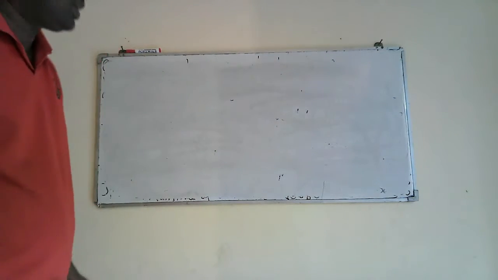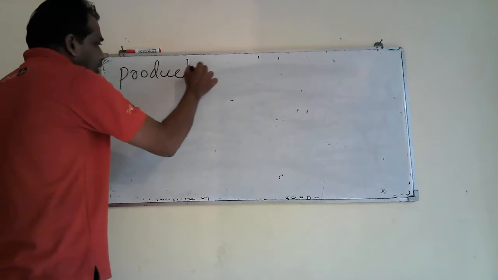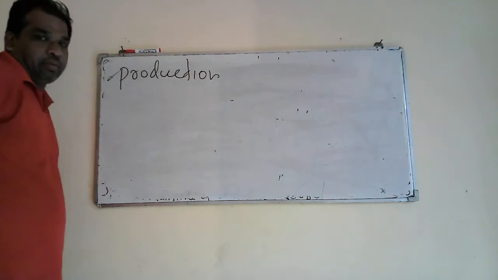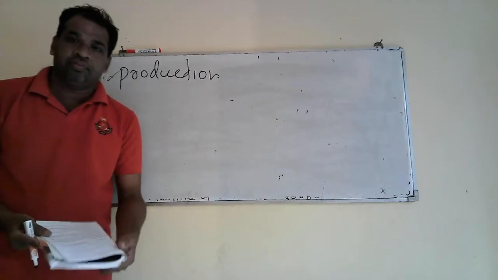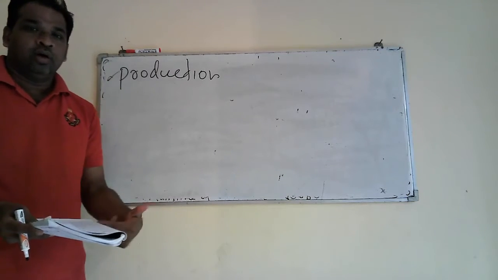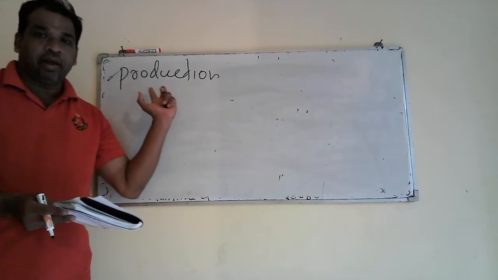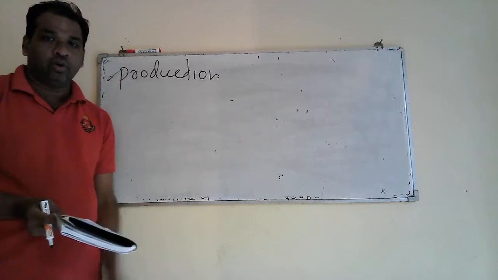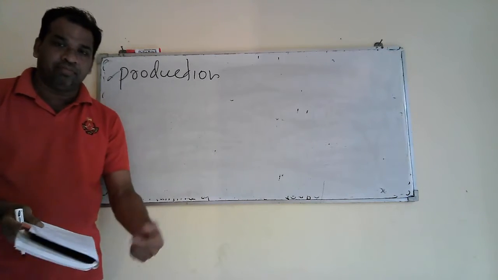I gave you a definition for production cost at the very beginning. Production cost is the total cost incurred to produce an item or a specific item. I will repeat the same thing again: production cost is the total expenses incurred for producing an item or a specific item.